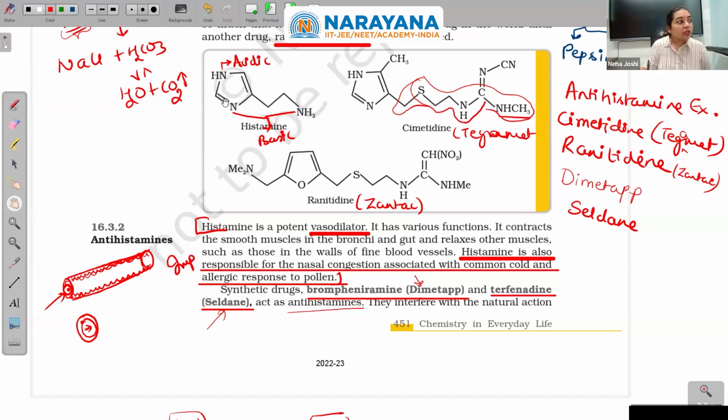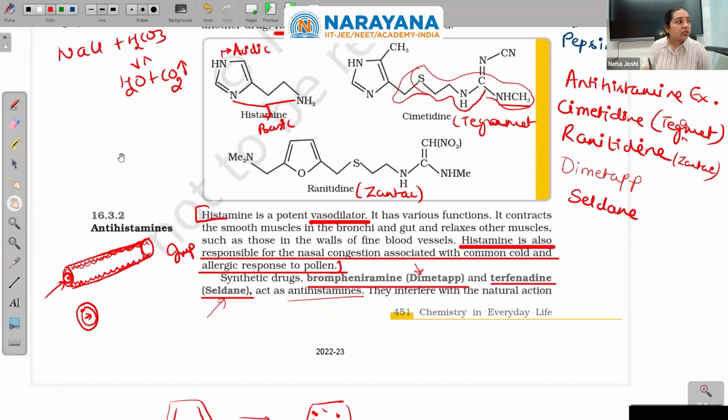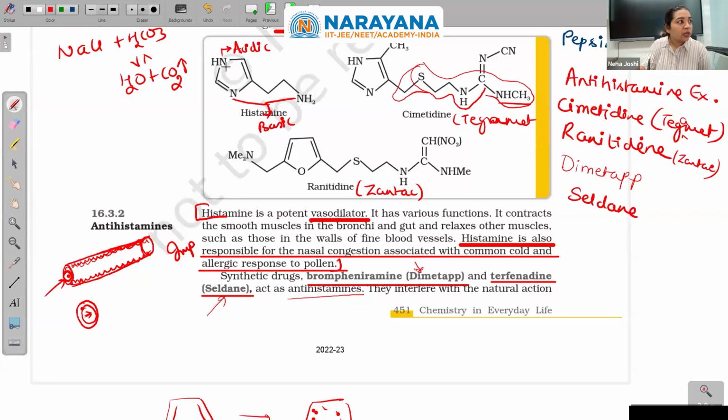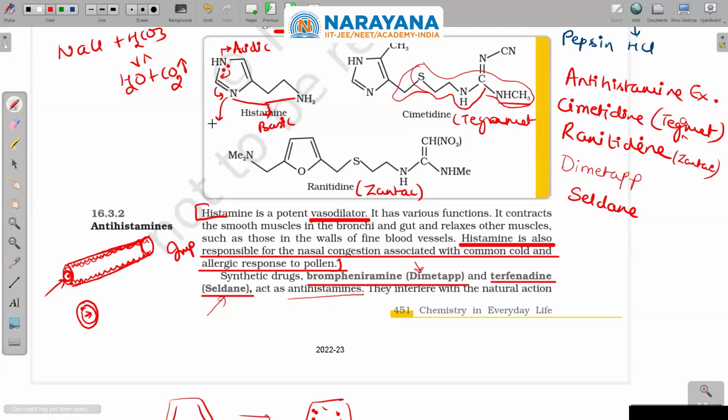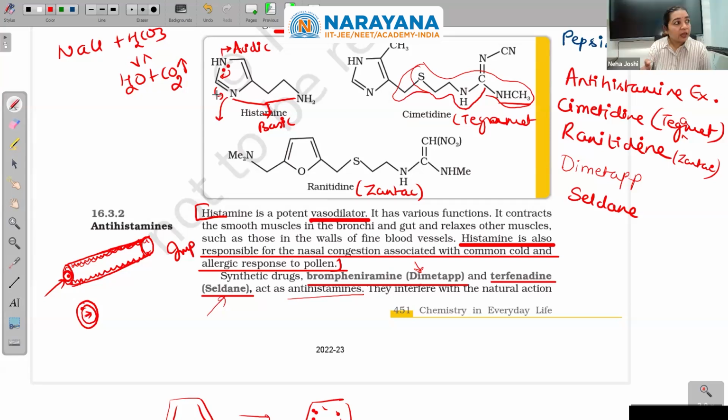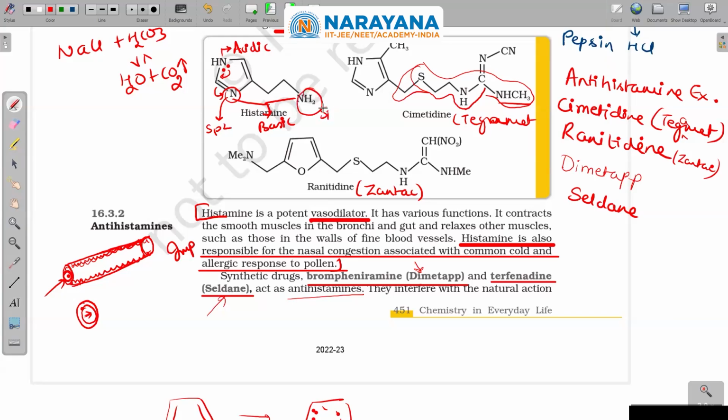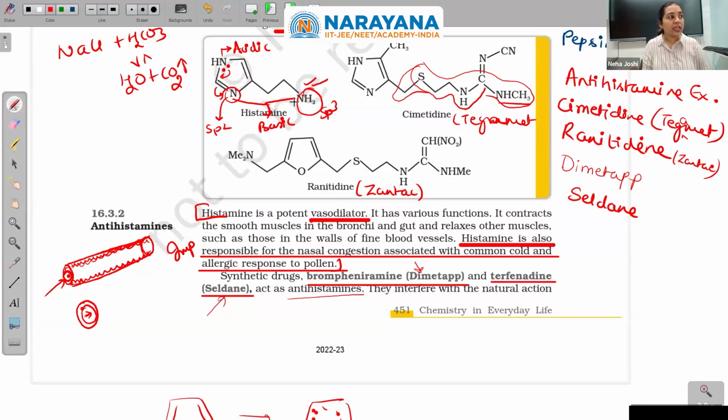Now coming to this double bond. You were present in yesterday's class also, Shubhangi. If you remember, we did that guanidine thing. If from here it can donate... And now wait, one more thing. Here the percentage s character will be high, it is sp2, and this is sp3. So out of these two, if you compare, which is the stronger base? Please select this to be the stronger base.